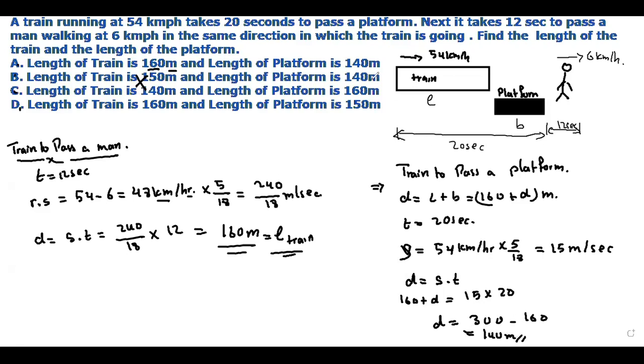So the D value you got is 140 meter, which is option A. The length of the train is 160 meter, and the length of the platform is 140 meters. So your answer should be A.